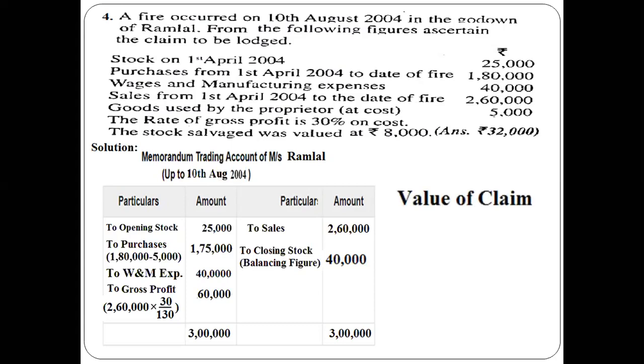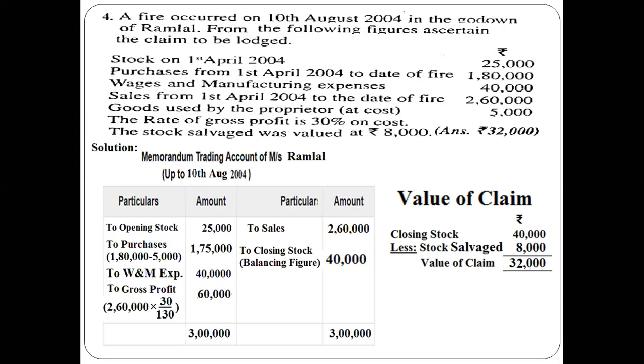The value of claim is equal to the closing stock minus the material which was saved or salvaged, that is 8,000 given in the question. So we need to deduct that. Closing stock 40,000 minus stock salvaged 8,000, that is the value of claim, is equal to 32,000. So this is the procedure where we need to solve the problem clearly in the examination. So two important new points.